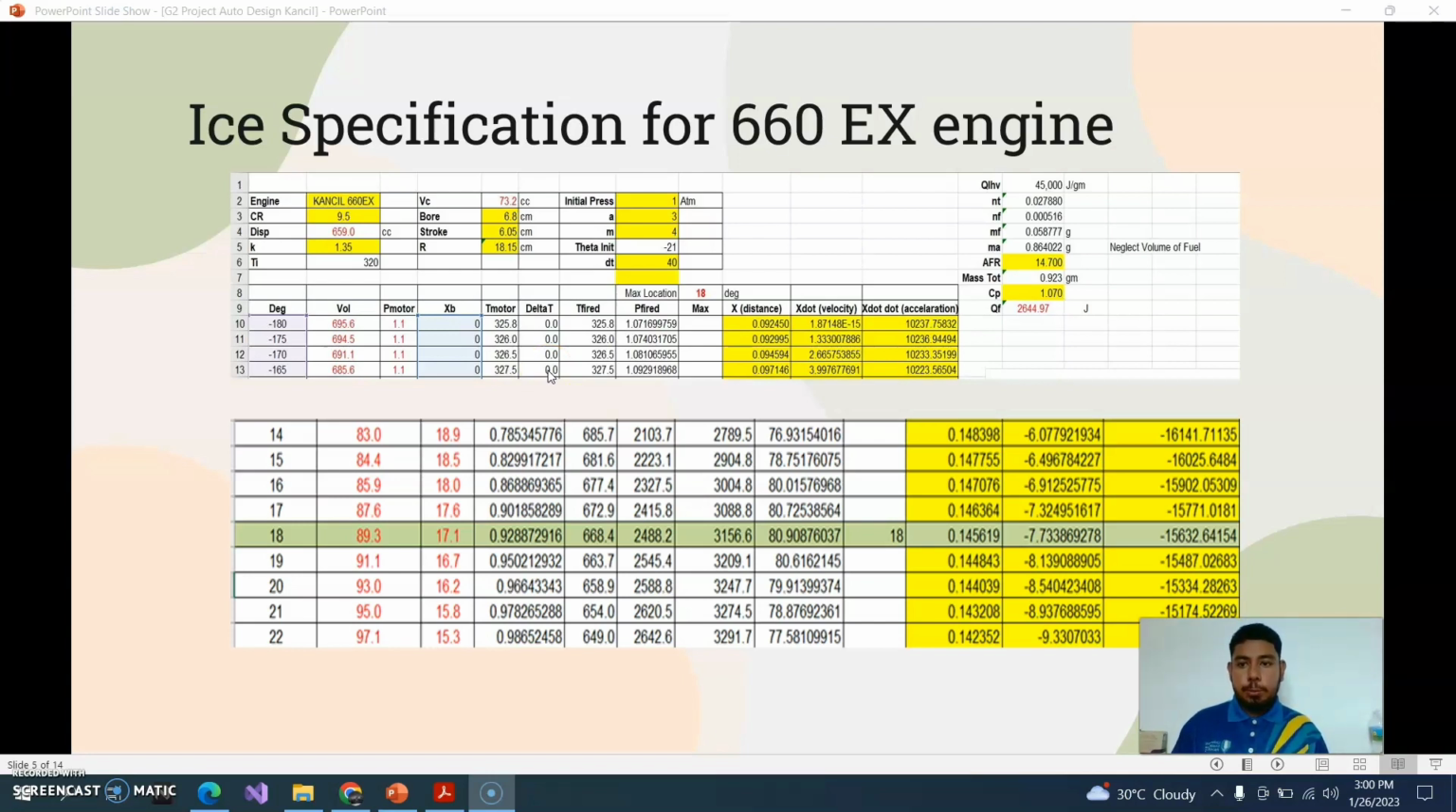I will continue to the Excel data that will generate the value and the graph. So we use the 660ES engine from Produa Kancil. To generate the value and the graph, we just put in the specification of our engine.